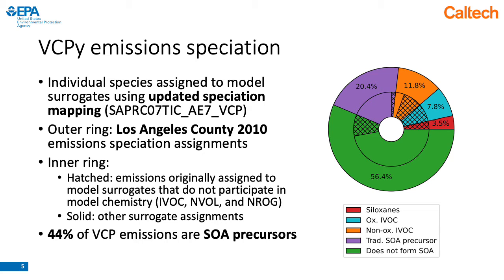In the center ring, then, we have a description of mass that would have previously been discarded in older speciation profiles, but is now utilized in this updated model. So the hatched regions indicate species that in old speciation profiles were assigned to model surrogates that do not undergo model chemistry, and those are listed here. But now we see that that mass is being assigned to chemistry to form SOA using the 3 new model surrogates.